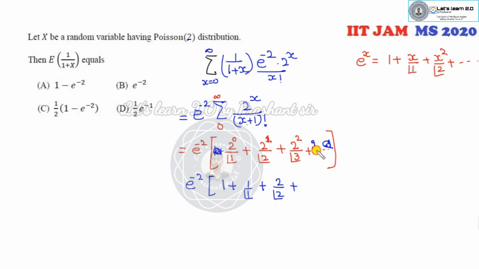It's a 4, so I can say 2 over 2 factorial. After that, it's 2 raised to power 3 over 4 factorial, which is 8 over 24. So 1 over 3, I can write as 2 over 6. So 2 over 3 factorial, and so on.